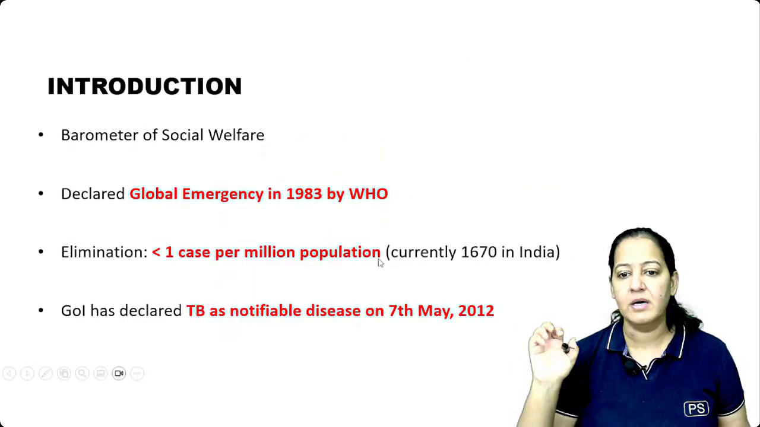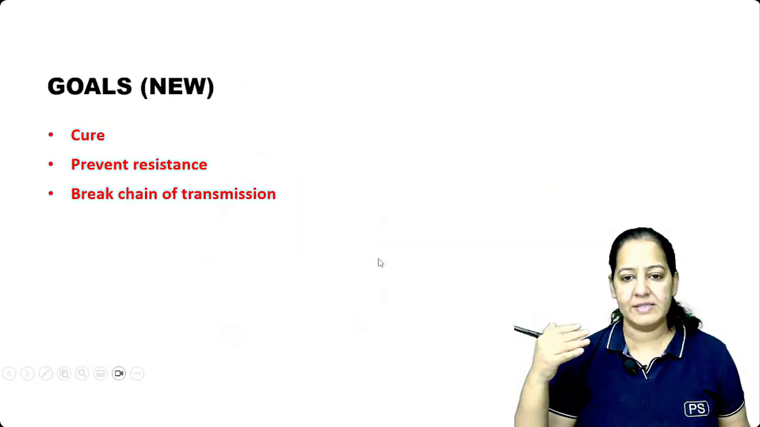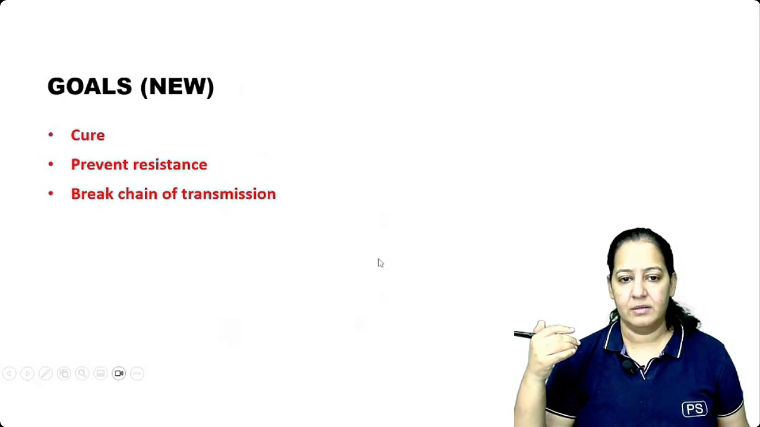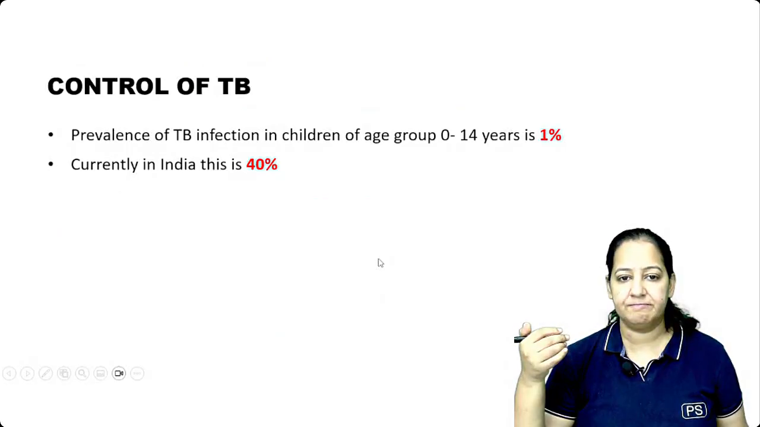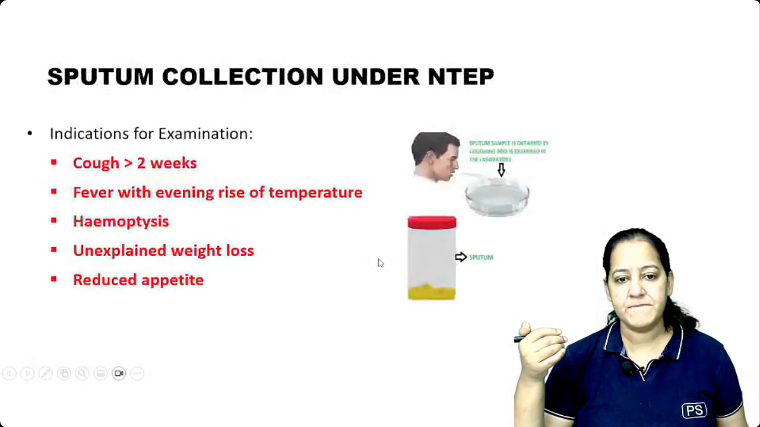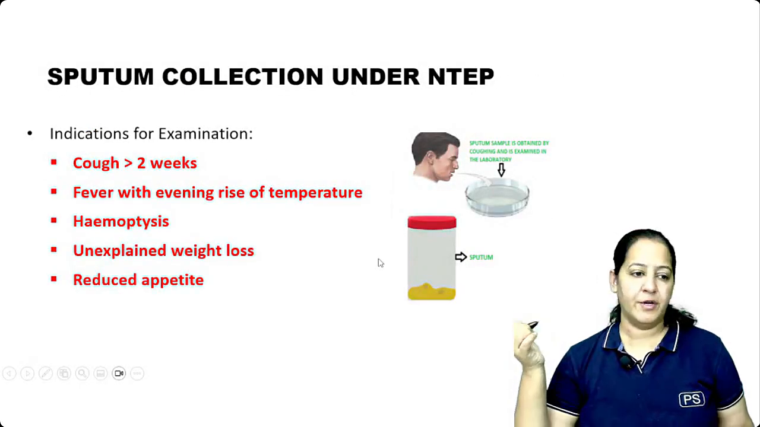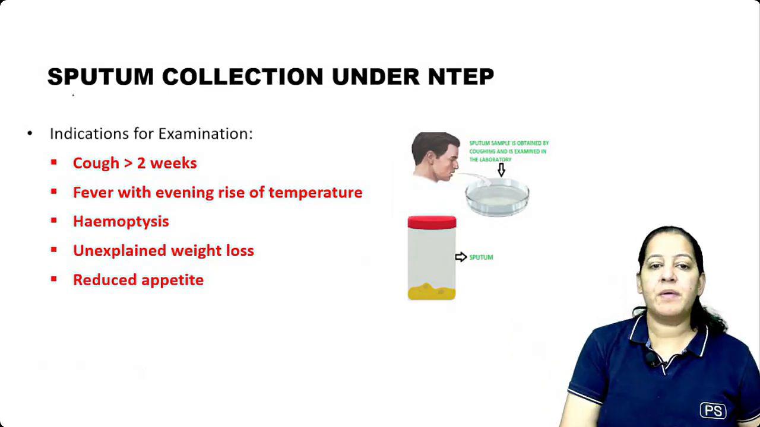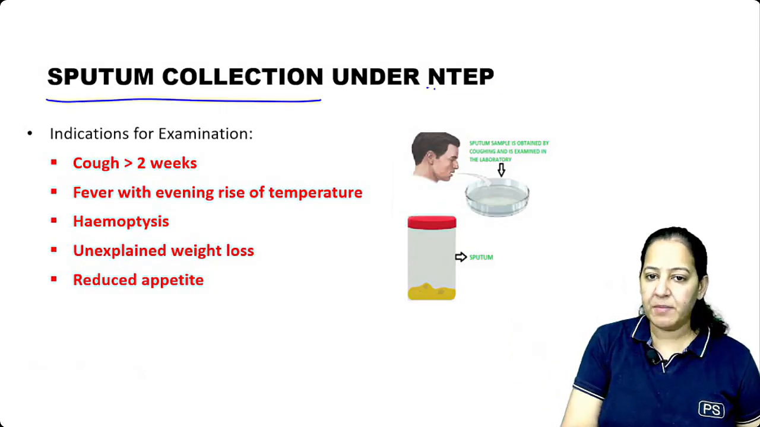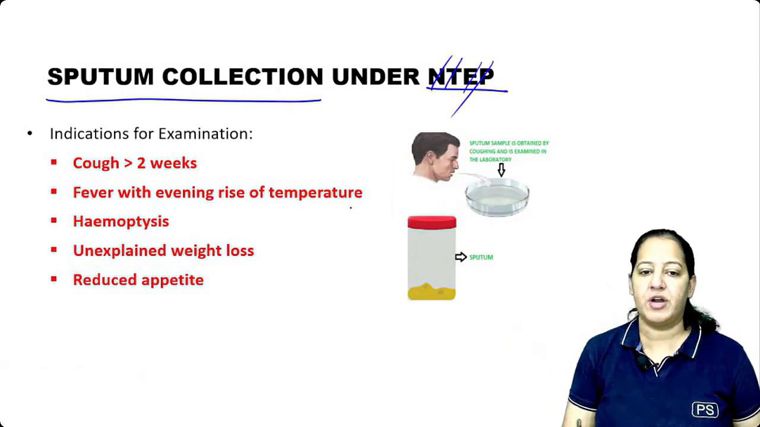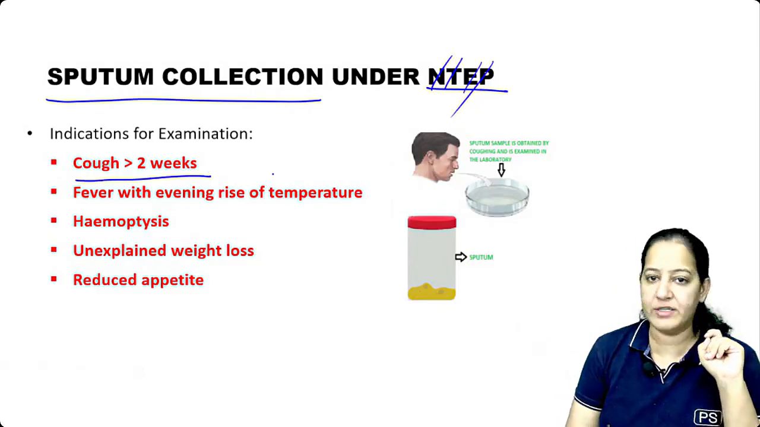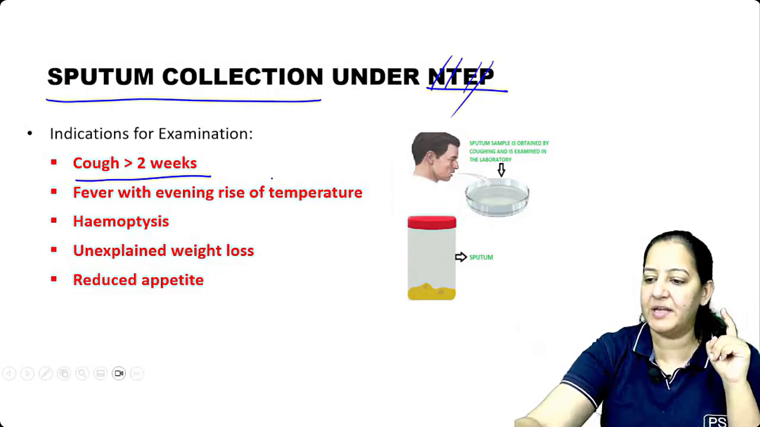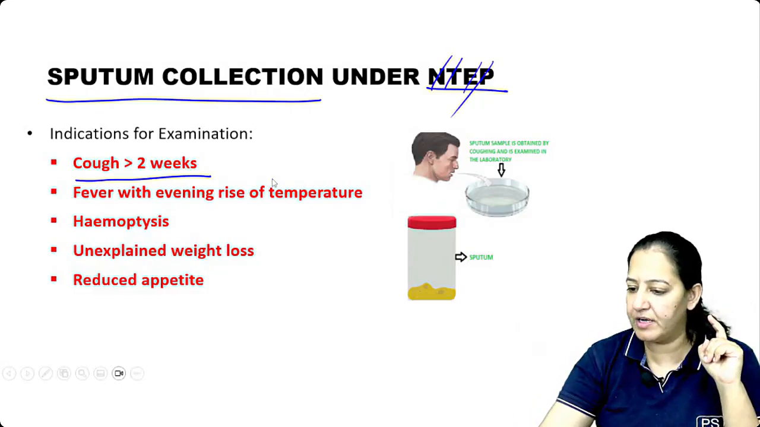You can see. So don't learn all these things. Okay. Don't learn the numbers and figures. Control of TB. From here you can come. Okay. Sputum collection. Sputum collection under National TB Elimination Program. Imagine any patient who is having cough for more than 2 weeks, and the person is taking the antibiotic but unable to treat it till now.